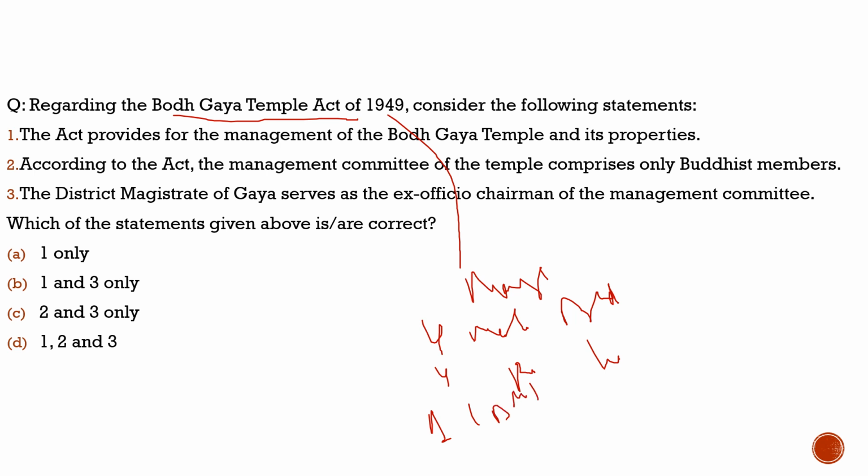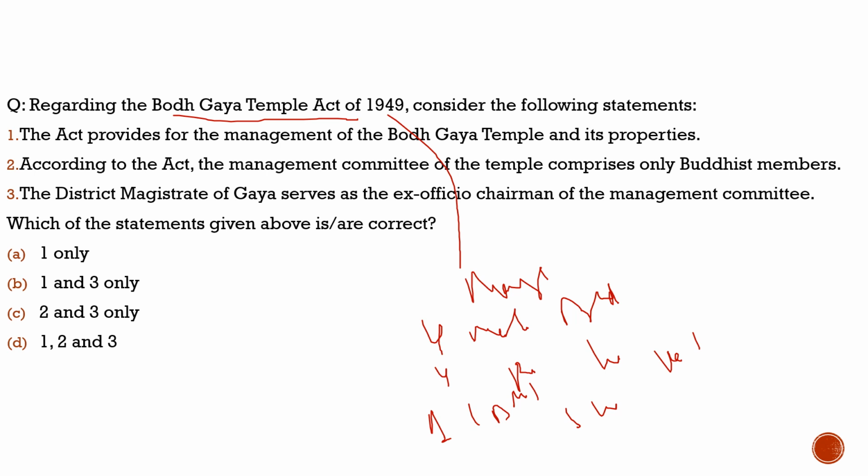So here there is a concern raised by the Buddhist people that in our country, where Hinduism enjoys the majority, there are high chances that the DM of that particular district would be a Hindu. So there are very high chances that the DM would be Hindu. And if the DM is Hindu, there would be 5 members belonging to the Hindu community, and if any decision is taken, they will have the majority, and that decision will be imposed on the Buddhists also. So they, in a way, retaliate. They are protesting against it, that the system should not look like that.